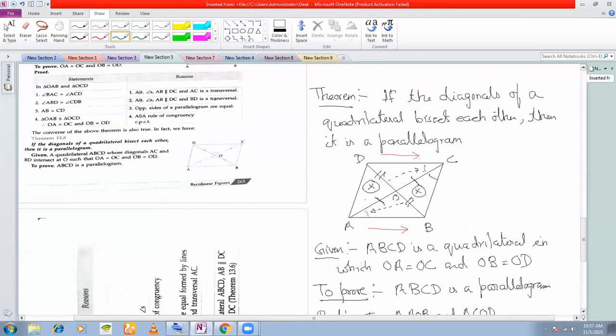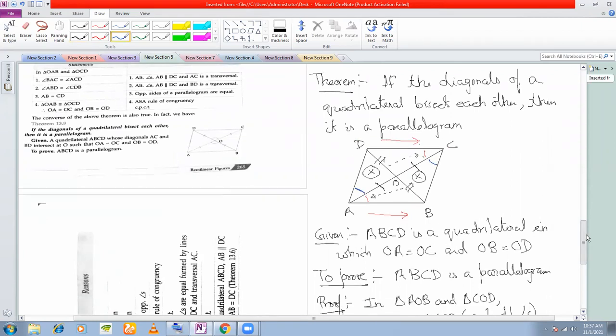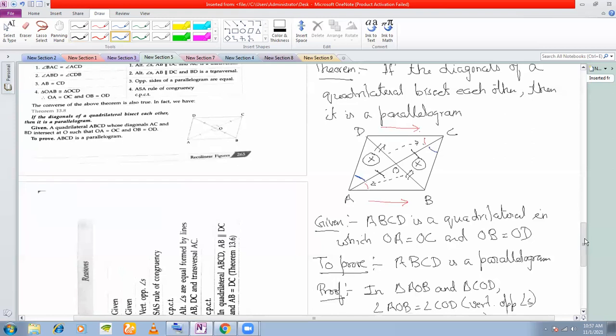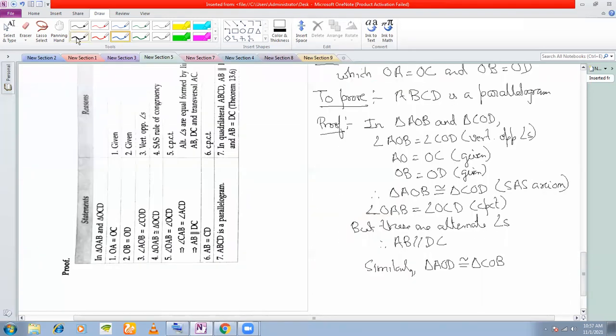Therefore, this angle must be equal to this angle, right? So therefore, you write angle OAD is equal to angle OCB. This is by CPCT.